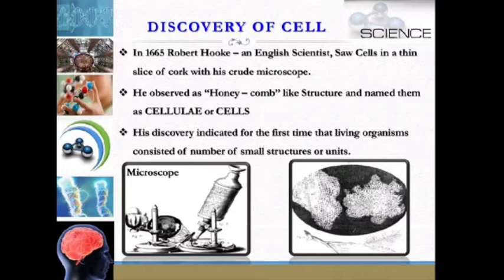In 1665, Robert Hooke, an English scientist, saw cells in a thin slice of cork with his crude microscope. He observed a honeycomb-like structure and named them cellulae or cells. His discovery indicated for the first time that living organisms consist of a number of small structures or units.